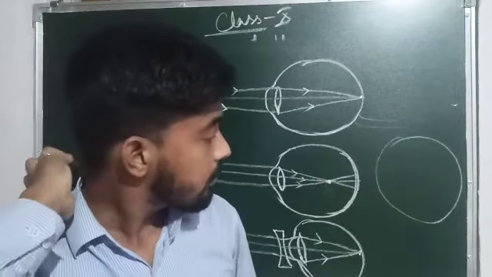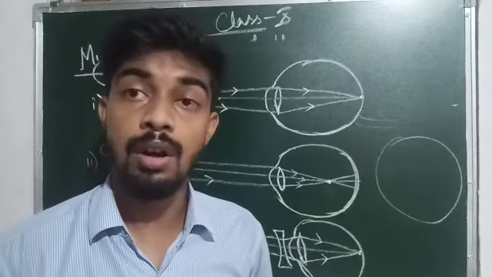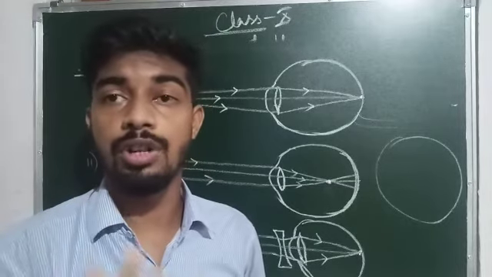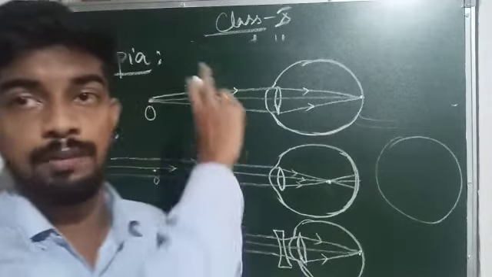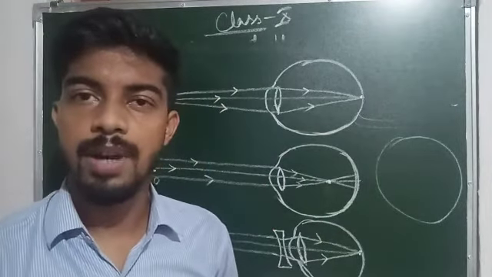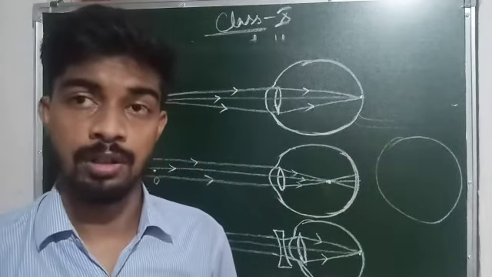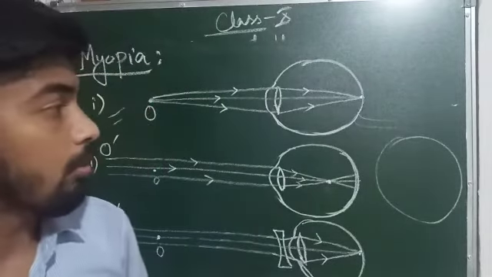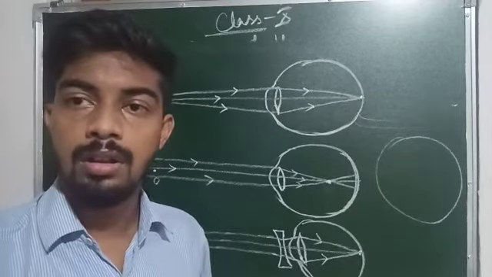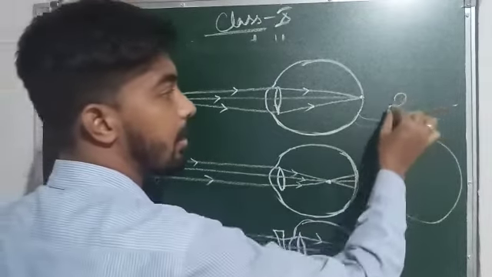Then this can also happen due to weakening of the ciliary muscles. If the ciliary muscles become weak, then the person cannot focus on objects which are far, and suffers from myopia. And if there is some kind of accident, then also myopia can occur. For a normal, healthy eye, the size of the human eye is 2.3 centimeter.